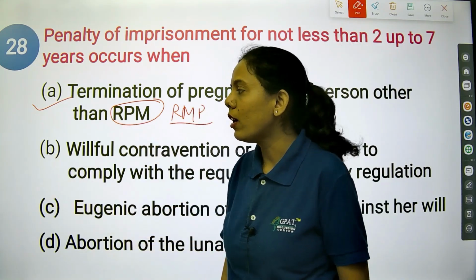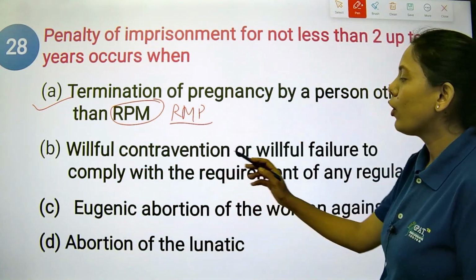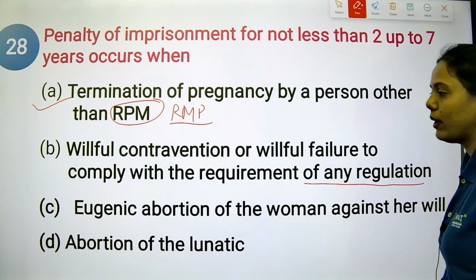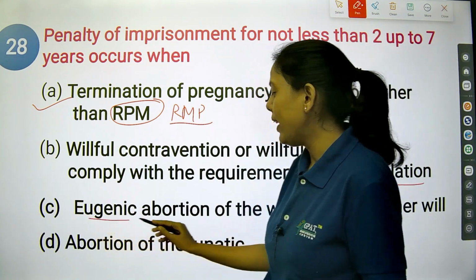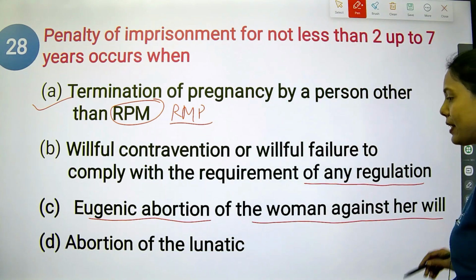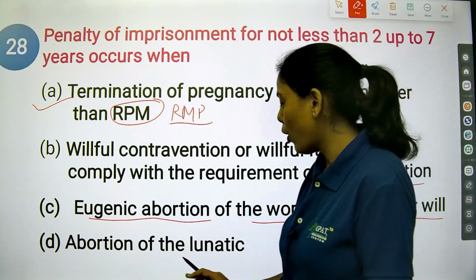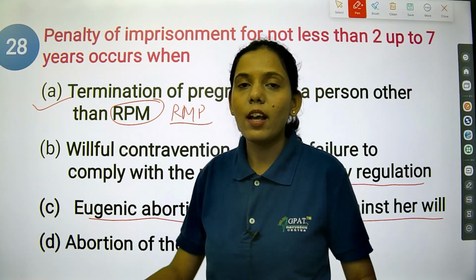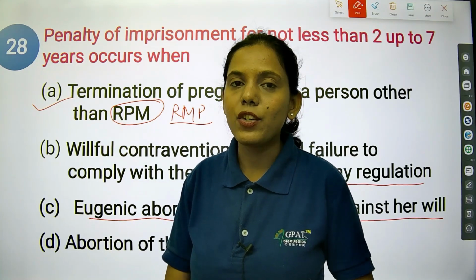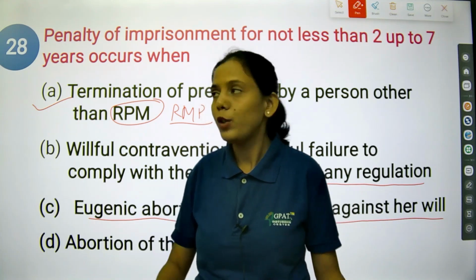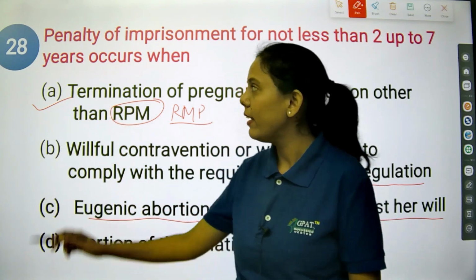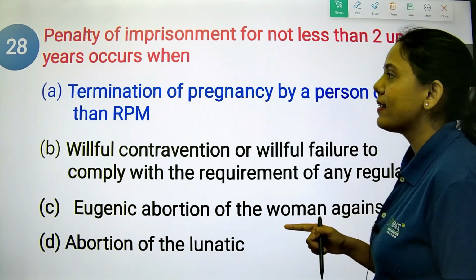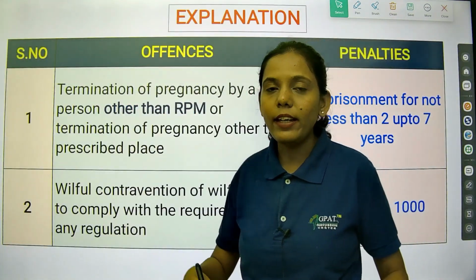Let's see what are the other options. Option B is willful contravention or willful failure to comply with the requirement of any regulation. Option C is eugenic abortion of the woman against her will, and option D is abortion of the lunatic. So option A is the right answer. If any person other than a registered medical practitioner is trying to do this termination of pregnancy, then they will get this penalty, which is not less than 2 and it can extend up to 7 years.